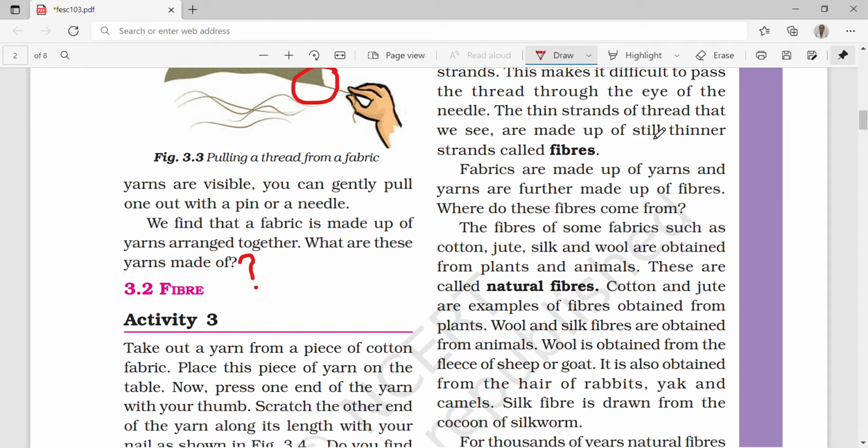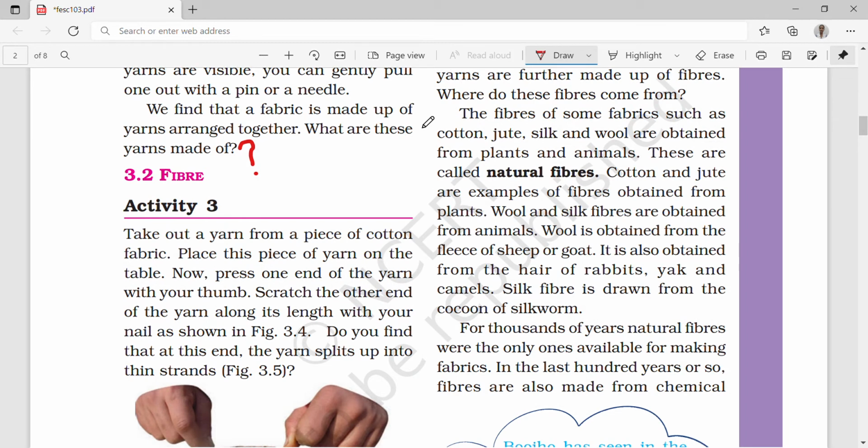Now what do we have to do? We have to take a cotton fabric and take out one yarn. Place this piece of yarn on the table. Now press one end of the yarn with your thumb and scratch the other end of the yarn along its length with your nail, as shown in figure 3.4.